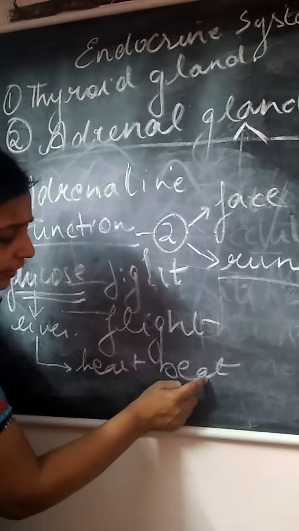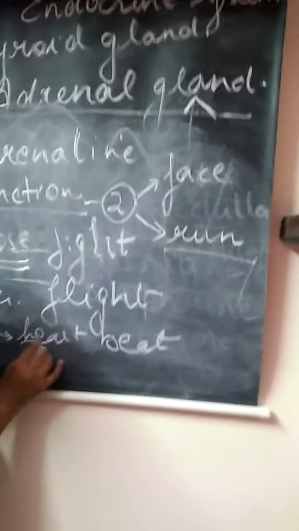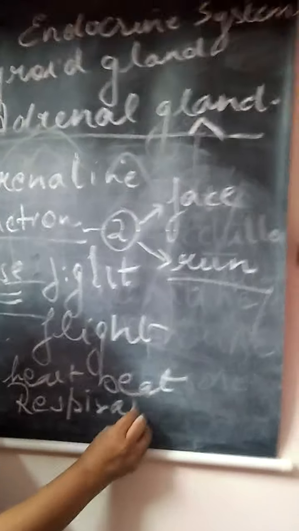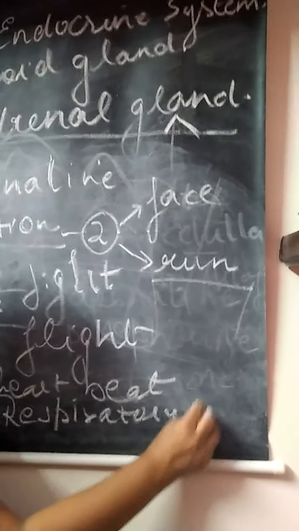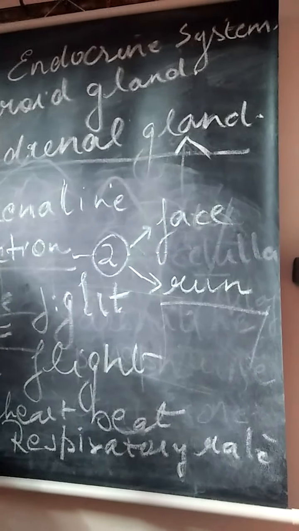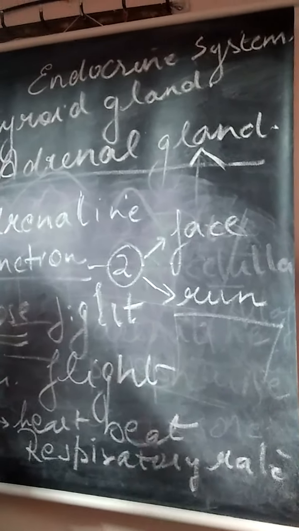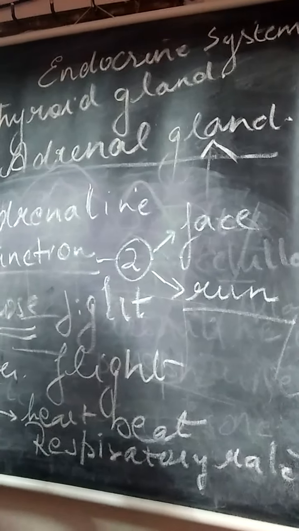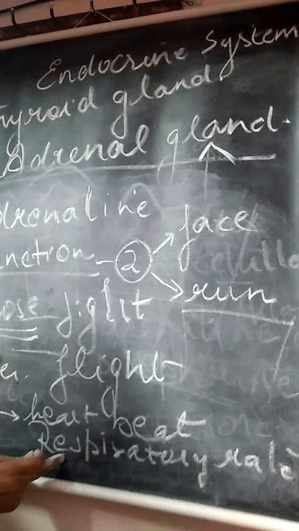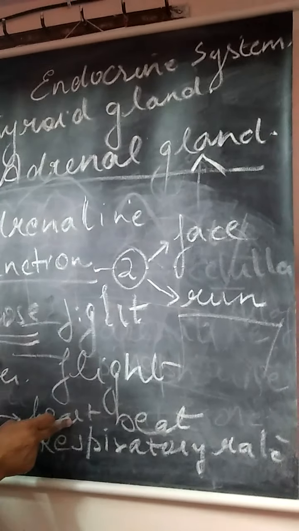So the heartbeat will increase, as well as your respiratory rate. That means per minute the number of your breaths in and out will increase.